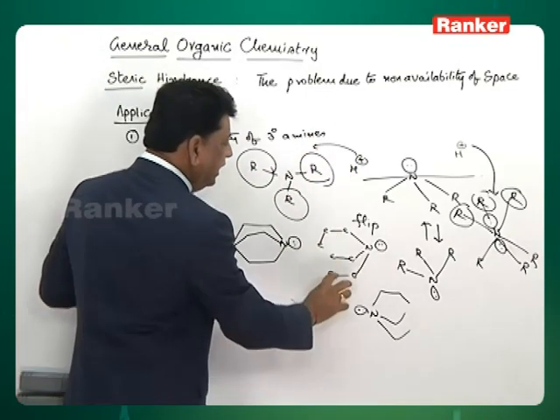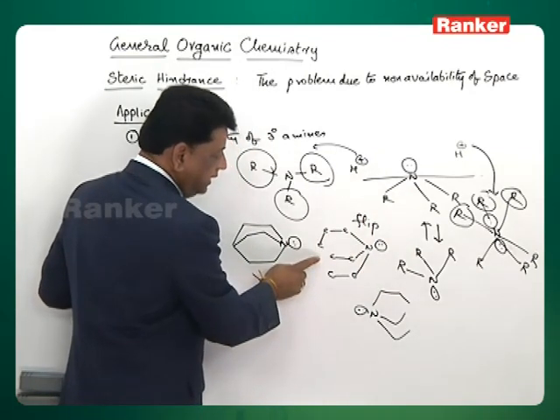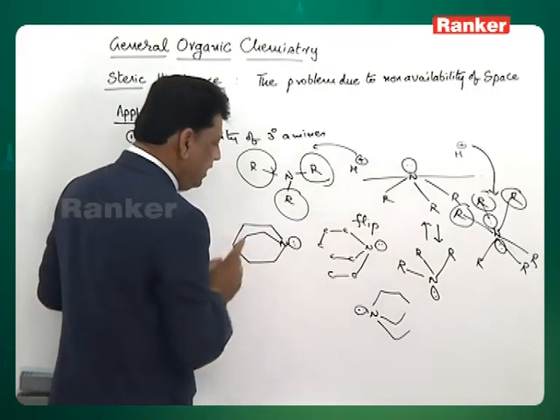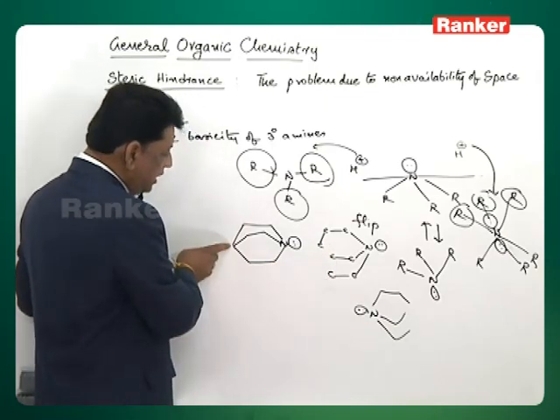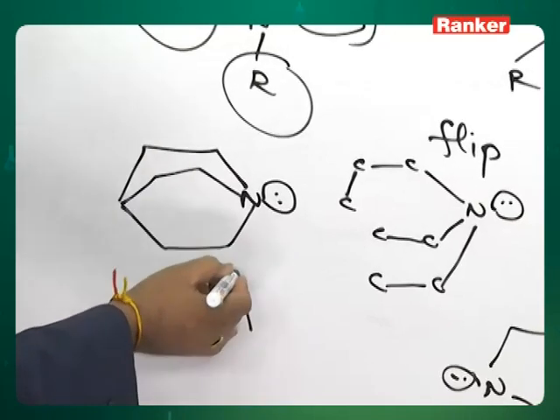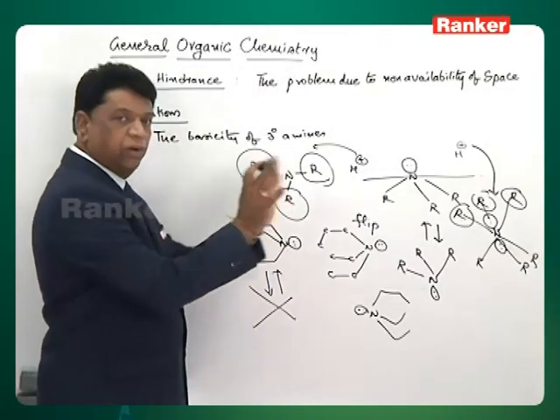Like that, these alkyl groups will be moving from that side to this because they are not attached at the back side. They are open alkyl groups, therefore they can flip this side, that side. Whereas here all these alkyl groups are attached to a common carbon. So in this case there is no flipping. Flipping is not possible, therefore permanently a lone pair is there.